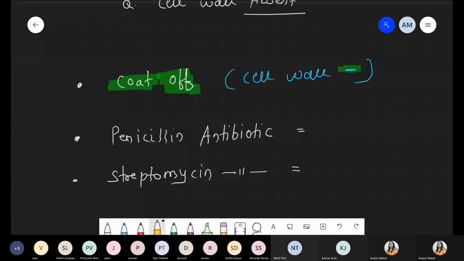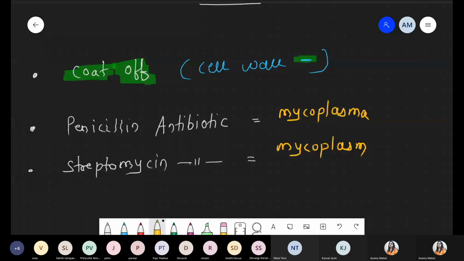You know what is the mode of action of this antibiotic? आपको पता है? So just quickly tell me. Penicillin antibiotic कैसे होगा? Means bacteria, these are resistant or sensitive. Mycoplasma. Just tell me the answer. Which one is the resistance and which one is the sensitive, or both resistant or both sensitive? Sensitive to streptomycin and resistance to penicillin. Very good, Pratyusha.